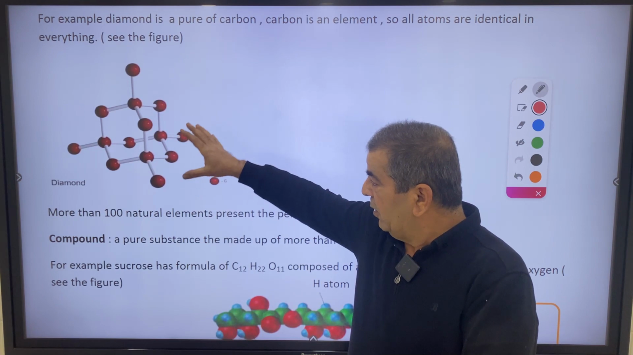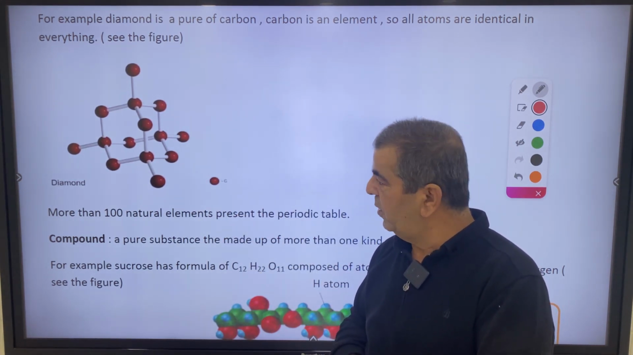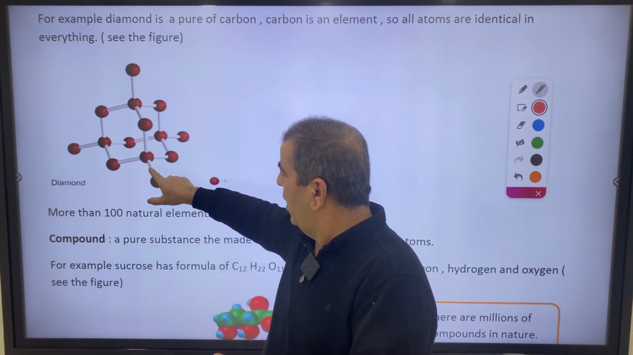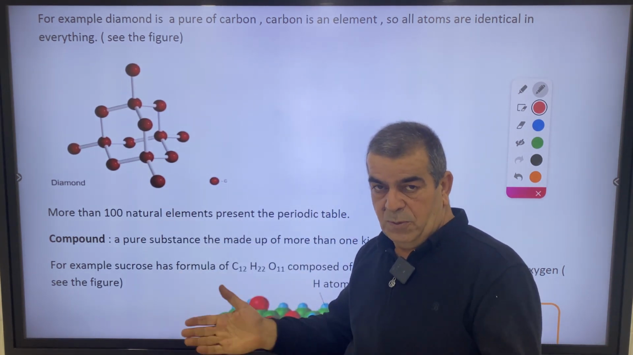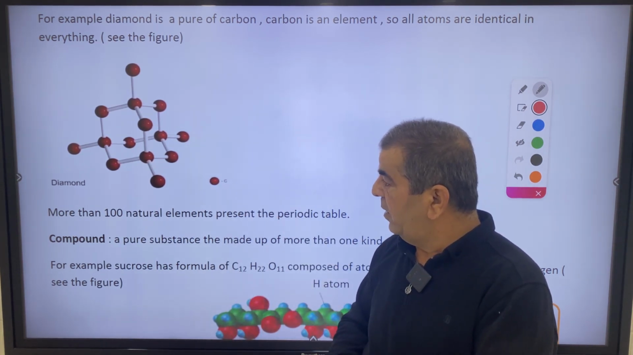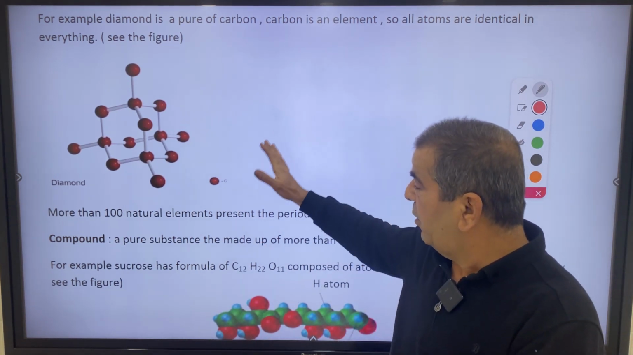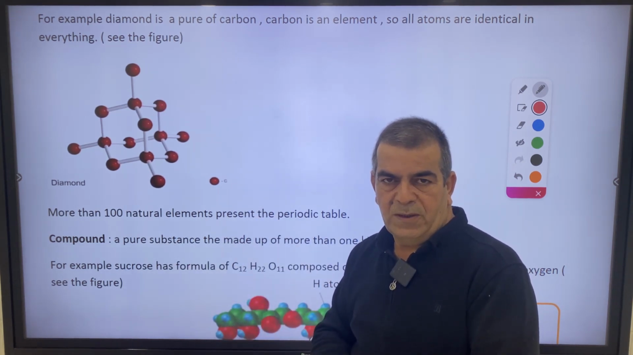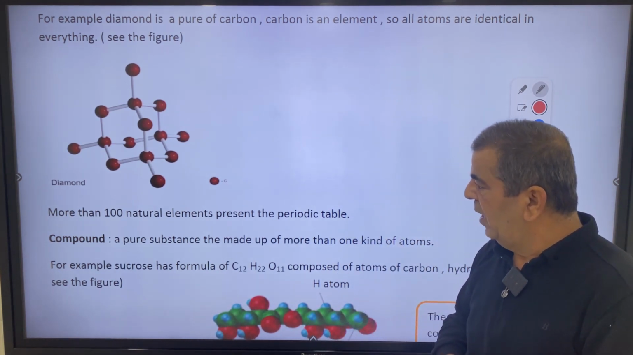Let's have another look at the diamond. Diamond is a pure carbon form, which means a pure element in which all the atoms are identical. Because it's a pure element, all atoms here are similar in everything. This is about elements. Other than carbon, we have more than 100 kinds of atoms. One example is the silver ring I told you about.